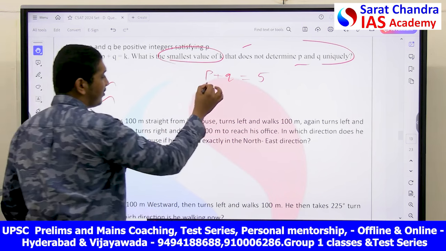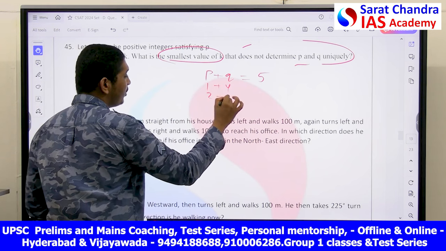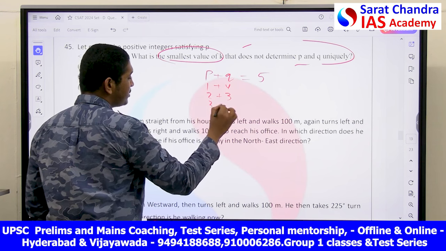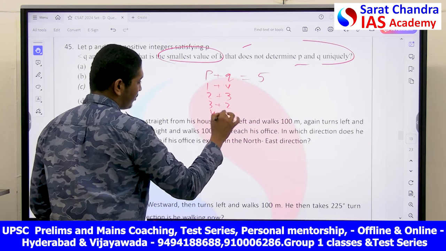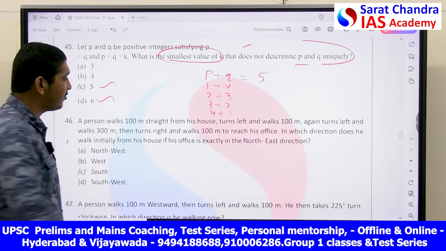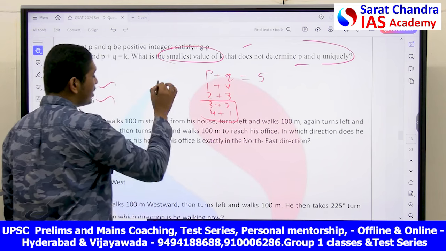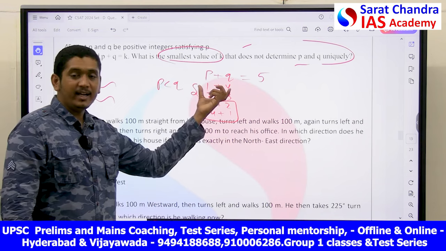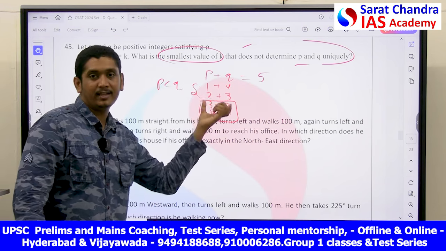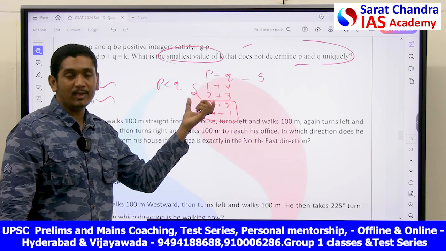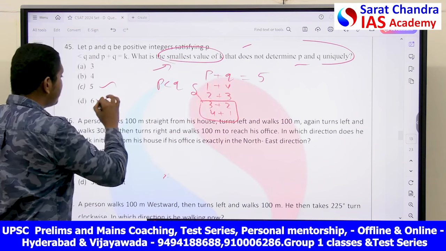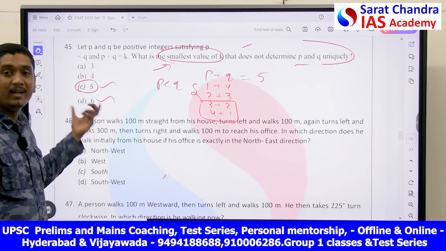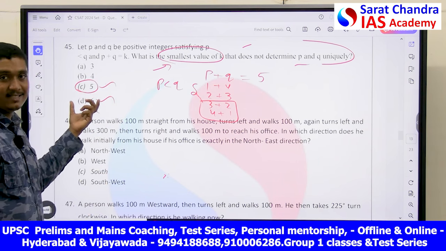I will show you for 5: 1 plus 4, 2 plus 3, 3 plus 2 and 4 plus 1. These are the 4 possibilities. These 2 do not satisfy P is less than Q. These 2 satisfy, and this is not unique. You have 2 possibilities, so unique value is not possible. 6 and 5 are satisfying that, but 5 is the smallest one. That's why your answer will be option C.